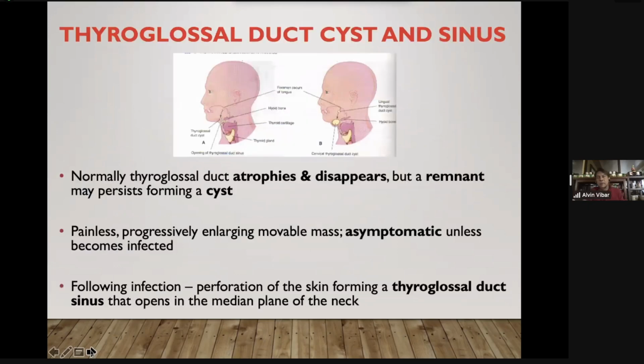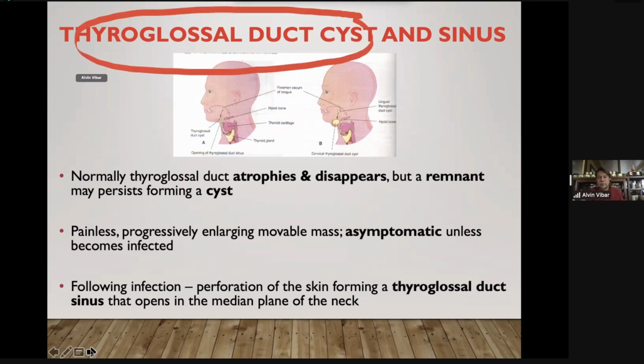Congenital anomaly to remember. The thyroglossal duct normally will atrophy and disappear, but sometimes it may persist to form a thyroglossal duct cyst. It is characterized as a painless, progressively enlarging movable mass. It is usually asymptomatic unless it becomes infected. Following infection, what will happen? There could be perforation of the skin, and this could lead to formation of a thyroglossal duct sinus.